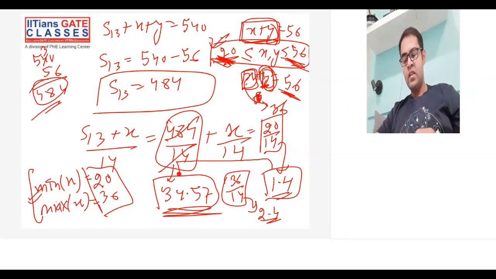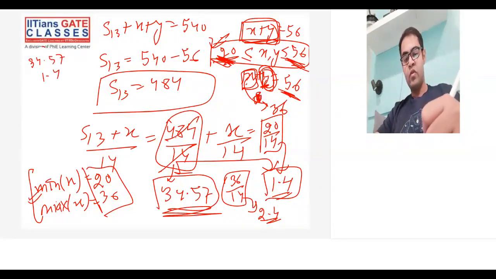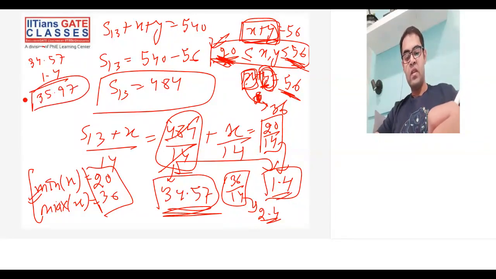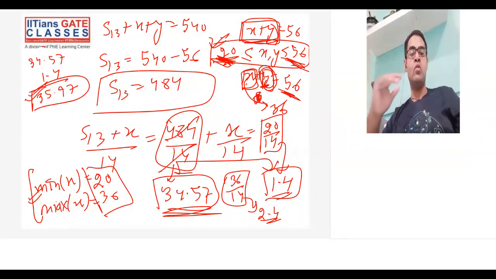So now if you add these two, the minimum value, let me just rub this portion. The minimum value over here that you can get is what? 34.57 plus 1.4. So this actually comes around 35.97. Okay, this is the minimum value of the average. You cannot go below this value.